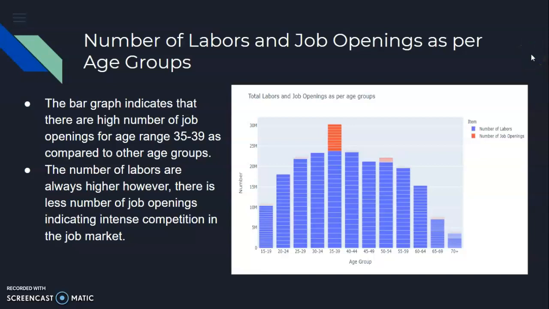For my data visualization, I created a bar and scatter plot using Plotly. The first bar graph shows the number of laborers and job openings per age group. It indicates that there are a high number of job openings for ages between 35 to 39 compared to other groups, and the number of laborers is always higher, but there are fewer job openings in contrast with the available labor force, indicating intense competition in the job market.